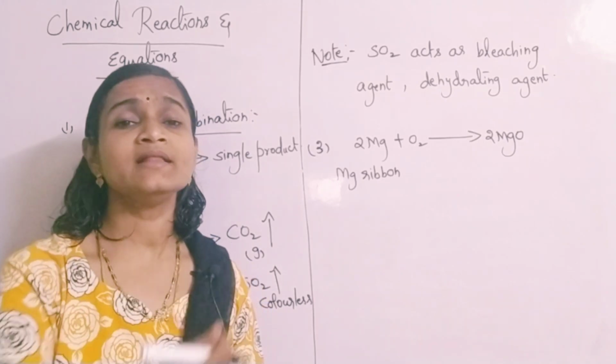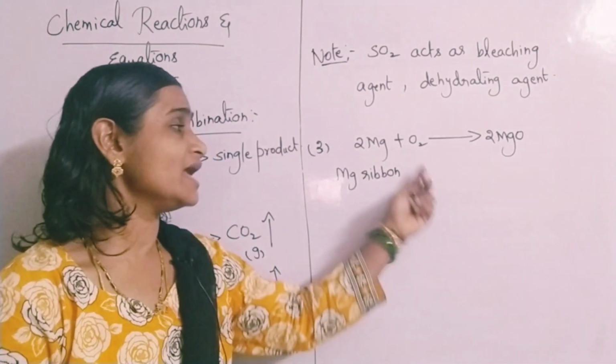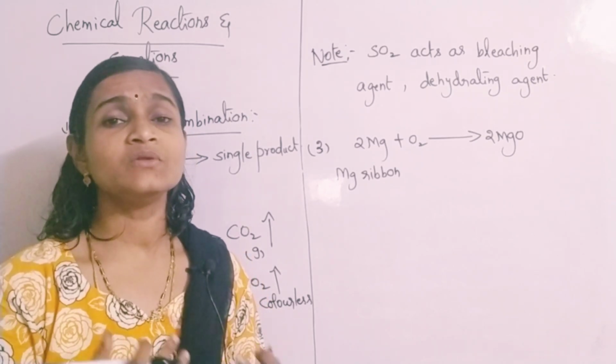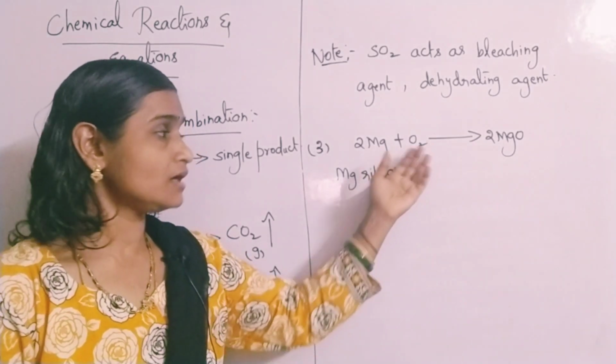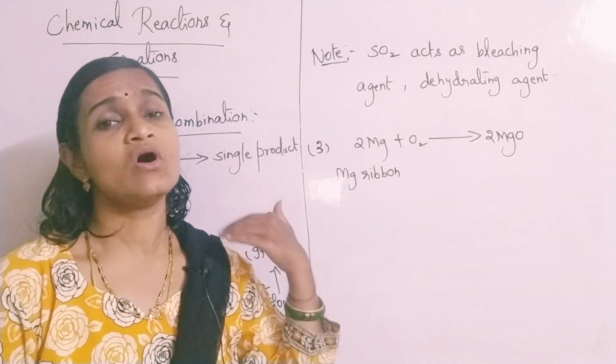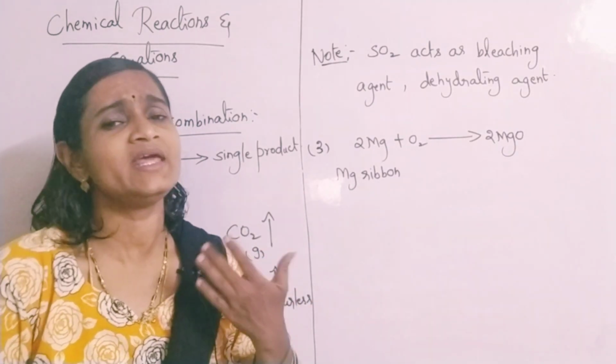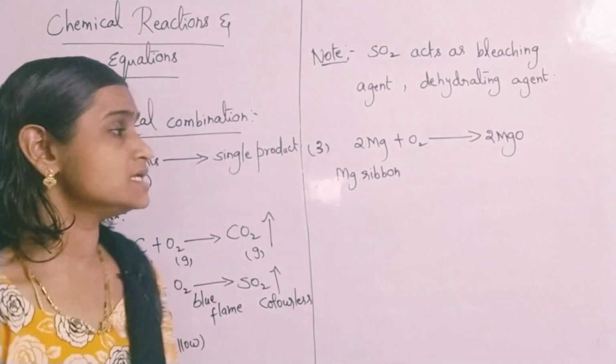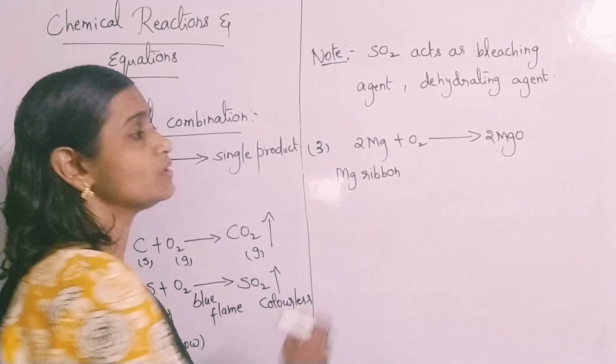When you burn magnesium ribbon in the presence of oxygen, a reaction with oxygen is nothing but a combustion reaction, or in other words an oxidation reaction, or a burning reaction. Burning is possible only with the help of oxygen, isn't it? So 2 Mg plus O2 gives rise to 2 MgO.